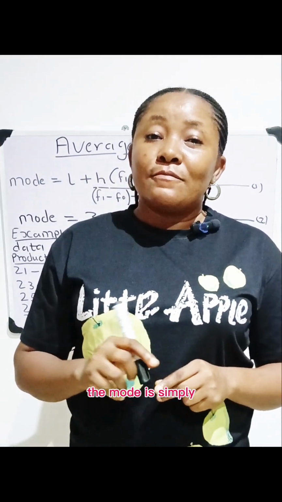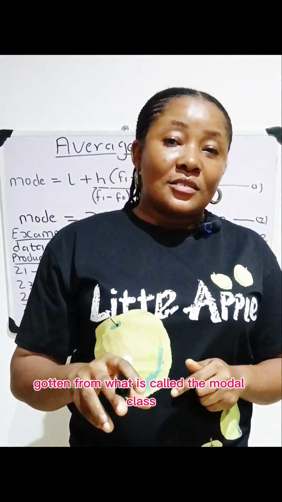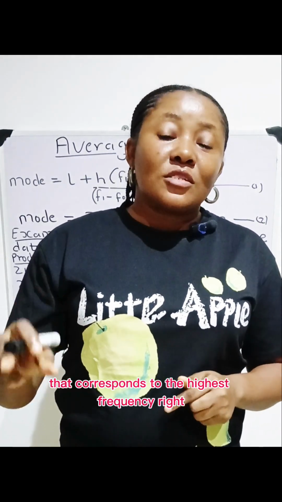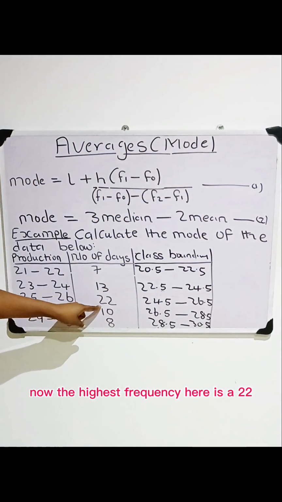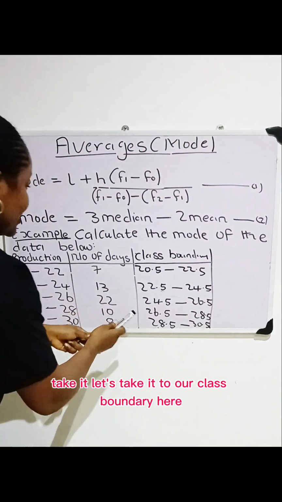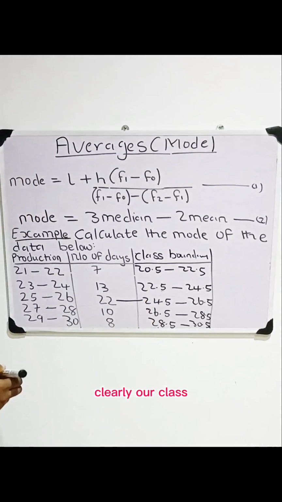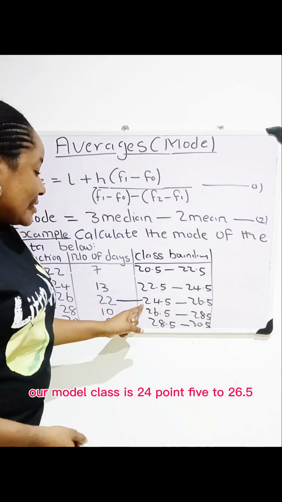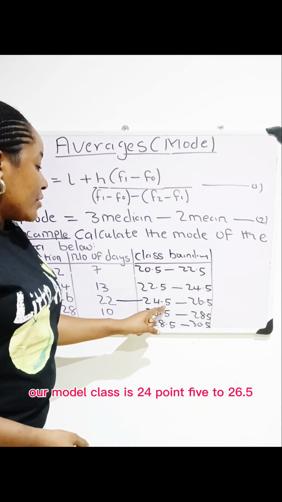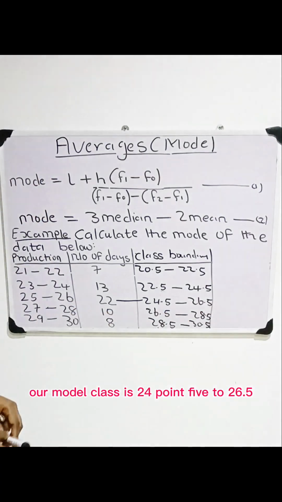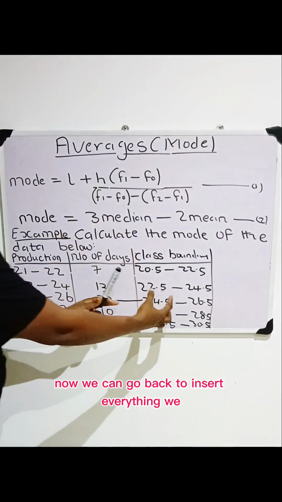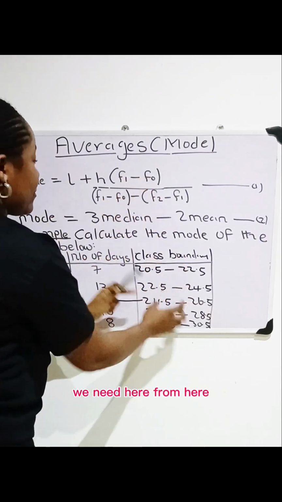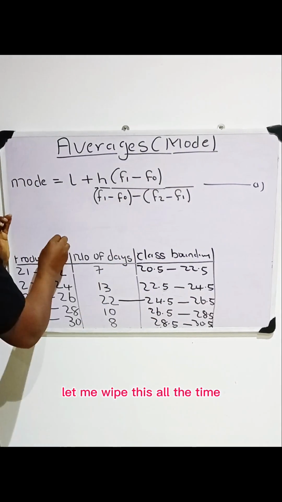is simply gotten from what is called the modal class. The modal class is the class that corresponds to the highest frequency. So the highest frequency here is 22. When you trace it back here to the class boundary, clearly our modal class is 24.5 to 26.5. So this is our modal class. Now we can go back and insert everything we need. Let me write this on the pad.